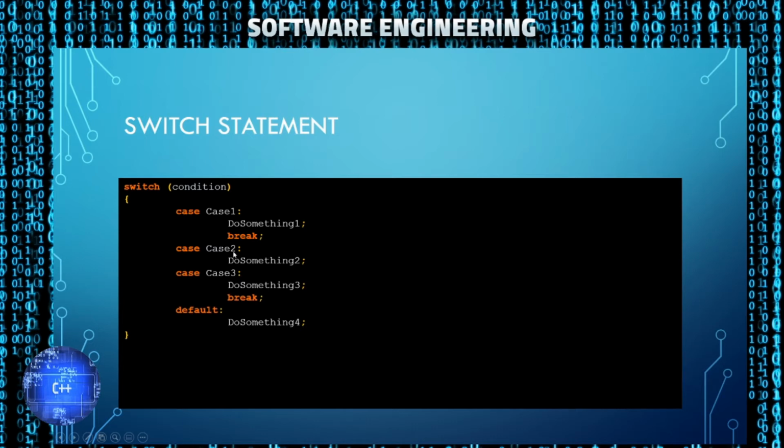But if case 2 gets run, there is no break. So then case 2 would run, and then when it's finished do something 2, it would then run case 3 before it breaks. That's an important distinction that you want to keep an eye on.